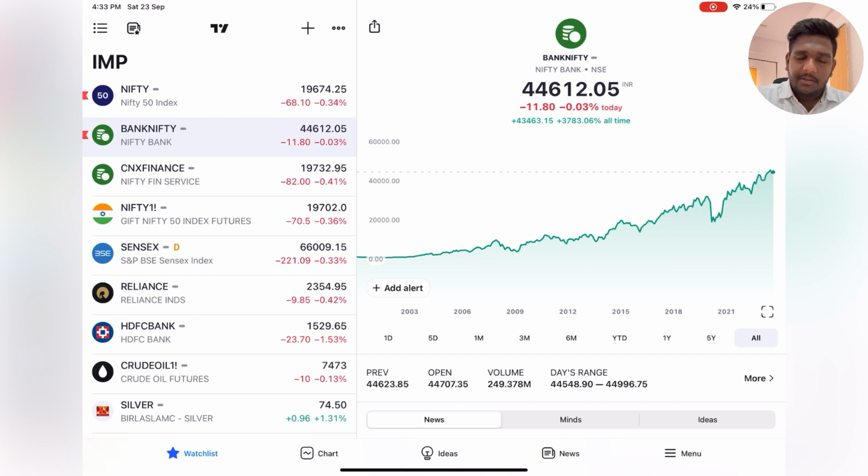So let me summarize now. We have completed Bank-Nifty multiple time frame analysis, and I have given you the levels for next week along with intraday levels, what should be done when gap up, gap down and flat openings. I have given the same for Nifty 50 and Fin-Nifty as well. Along with that, I have told you which stocks you should consider while taking a trade in these indices. So make sure you follow all those things. Along with this, you need to do risk management for your trades. That is very important. When you follow risk management, you will not be in fear of losing money because you know how much you will be losing.